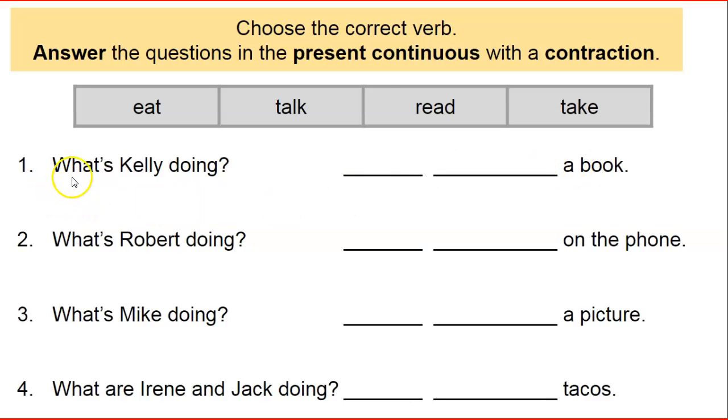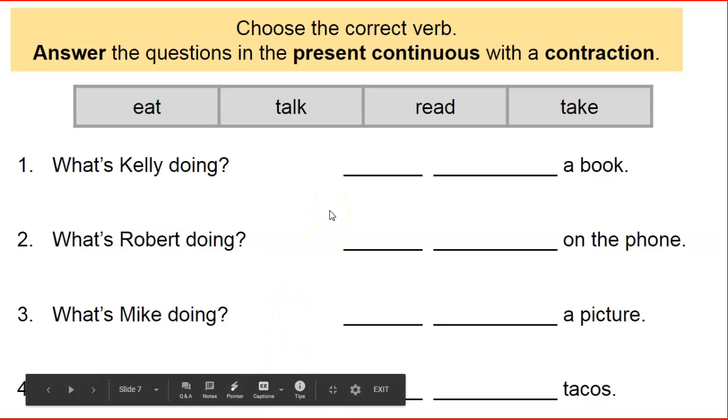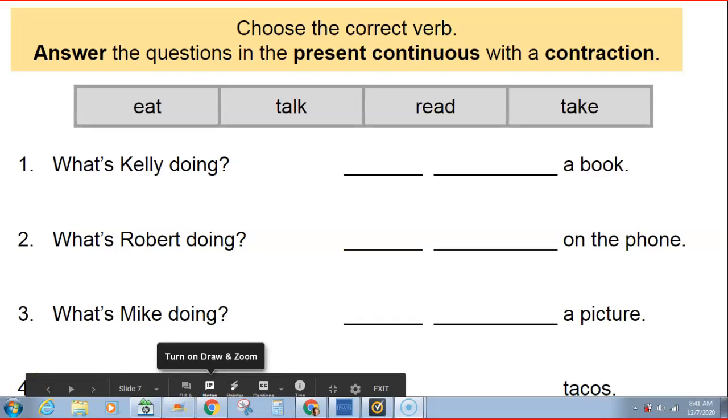So read number 1. What is Kelly doing? Then look over here for your clue. A book. Kelly is reading a book. Good job. So you got it right.